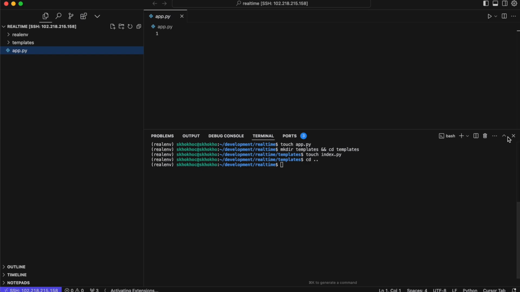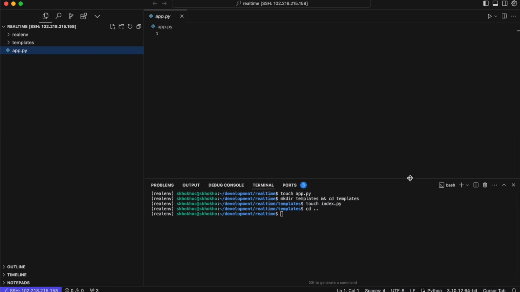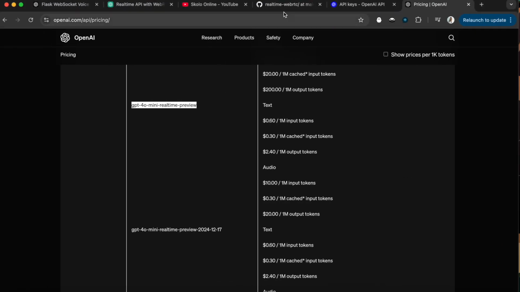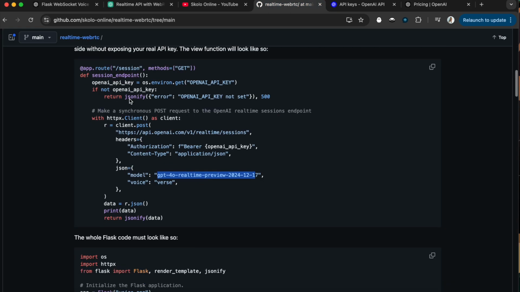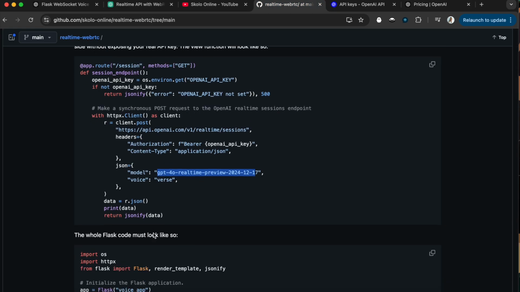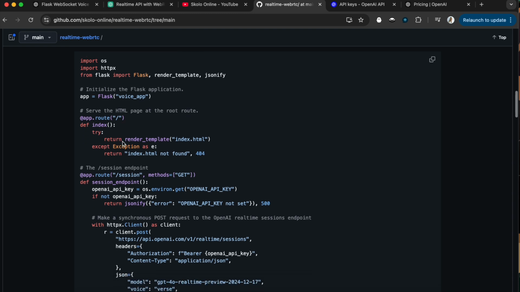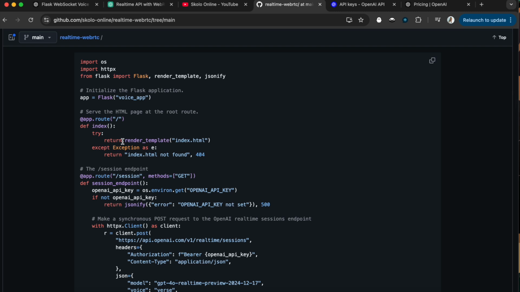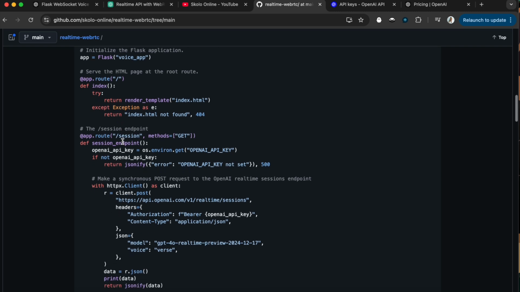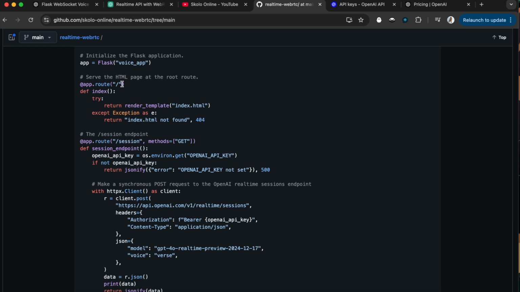So inside of the app.py, we're going to paste the code that I've already put on GitHub. If you go to GitHub, this is just showing you the function, how simple it is. The code itself, obviously with Flask, you have to initiate the Flask application. And we're just going to do it very simply without worrying about secret keys and all of those things. And the first route, which is the home route, which is a slash route, is just going to render the index.html template, which is going to be inside of our templates folder.